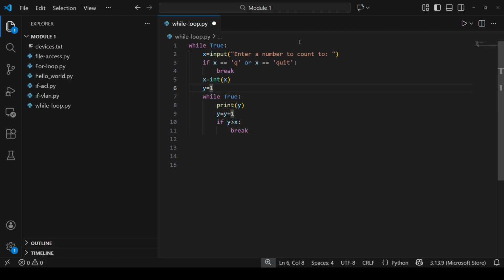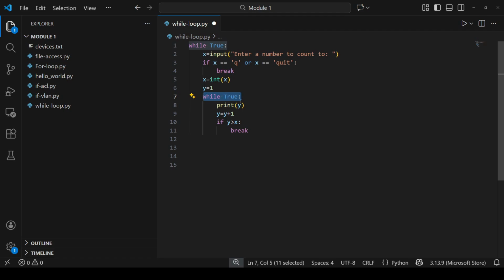First, the loop will start and the script will ask for user input, then evaluate that user input. If this condition is true, then it will break the loop. If this condition is not true, the control will go to the next statement. It will convert the user input to integer. Then it takes one variable, already assigned with value 1. Now evaluate true. Again, there is a nested while loop.